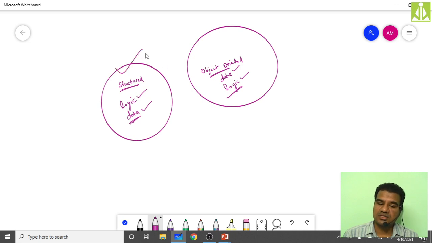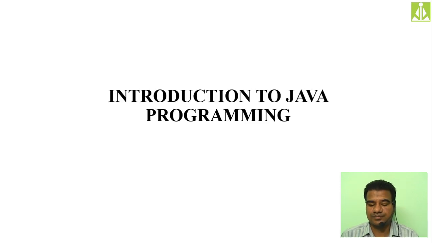What is there in structured programming and what is not there in object-oriented programming. I mean, what problems we have in structured programming and how we have overcome those problems in object-oriented programming, that you need to understand, hopefully. So quickly go to the next slide.